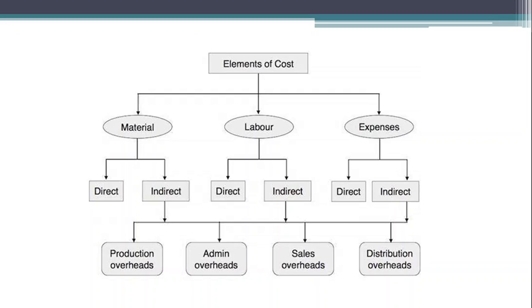And indirect material, nails or small parts, consumables which are used to manufacture the furniture, or Fevicol, that will come under indirect material. Then direct labor, carpenter will come under direct labor. Indirect labor, the supervisor who is managing all these things will come under indirect labor.